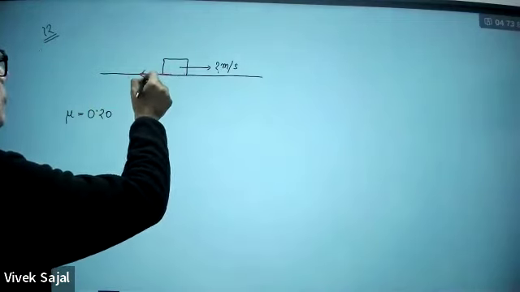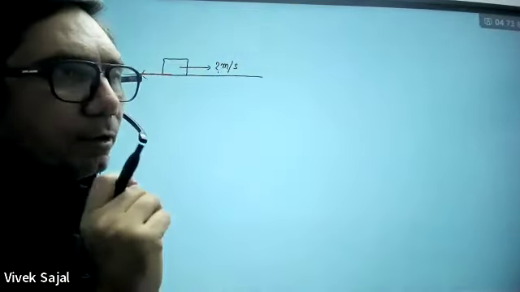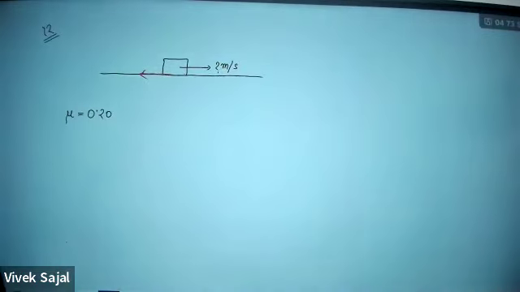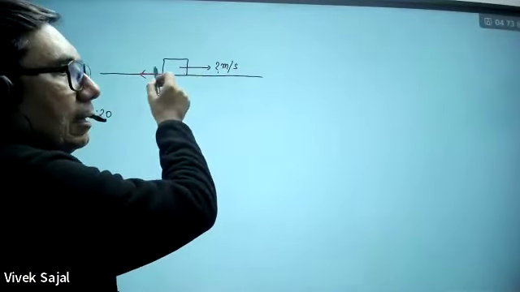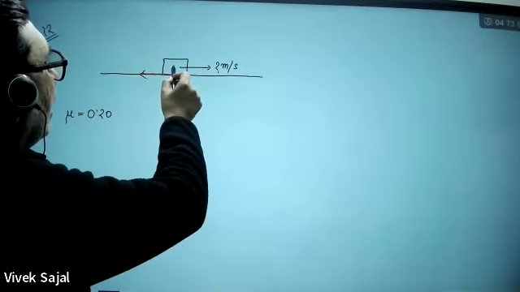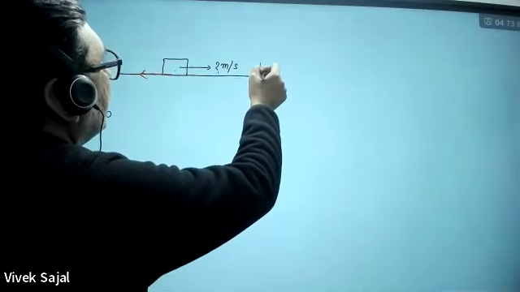And if you want to maintain this constant velocity, you want this block to be dragged at 2 meter per second for 5 seconds, then you have to do work against this friction force. So can you tell me how much it will be displaced in 5 seconds?